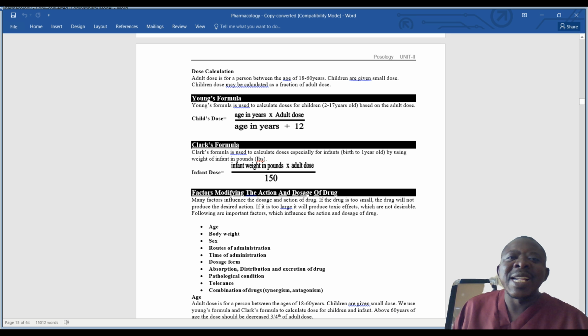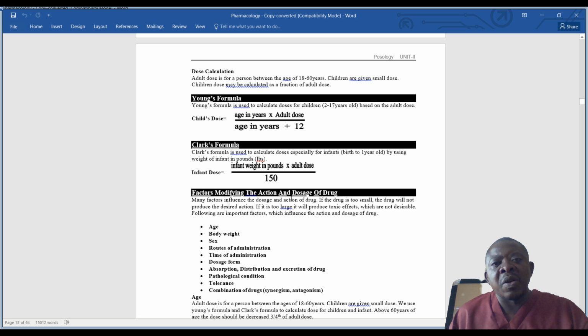In Young's formula, we say age in years times adult dose, but in Clark's formula, we say weight times adult dose, then you divide by 150 for infant doses. But for Young's formula, it will be age in years plus 12. This is the one that you divide into the age in years multiplied by adult dose.